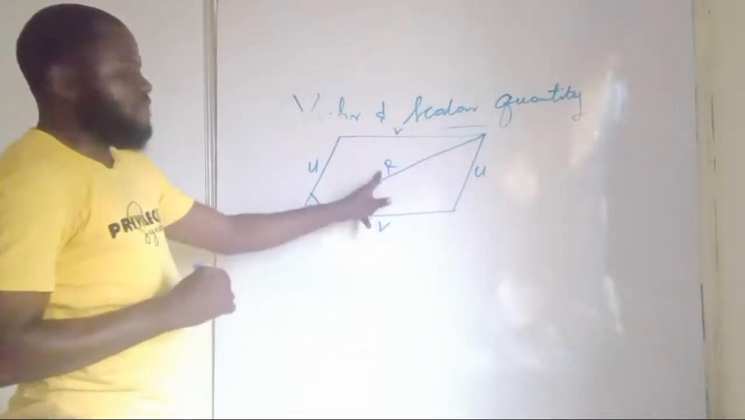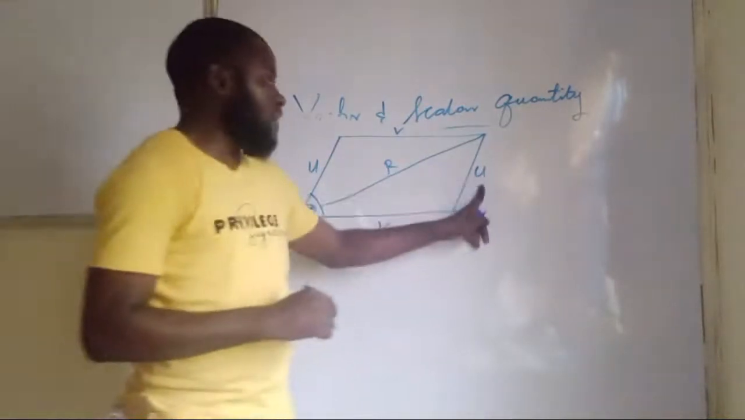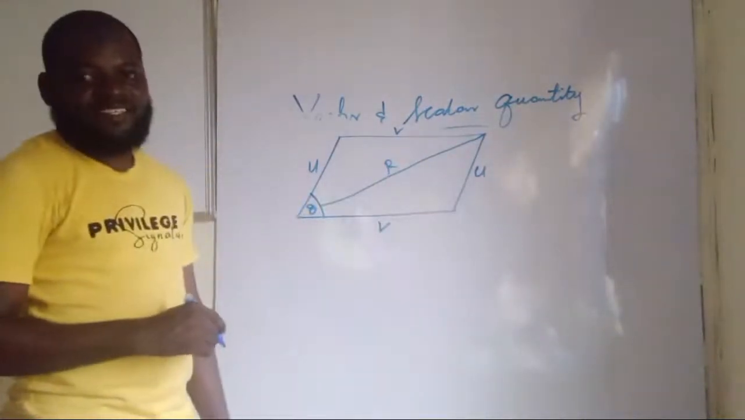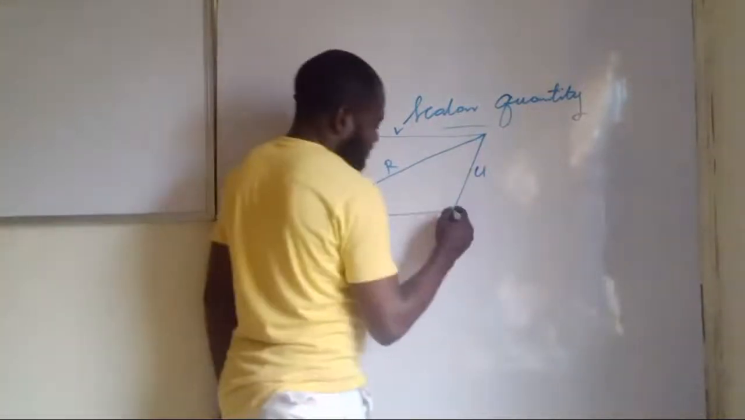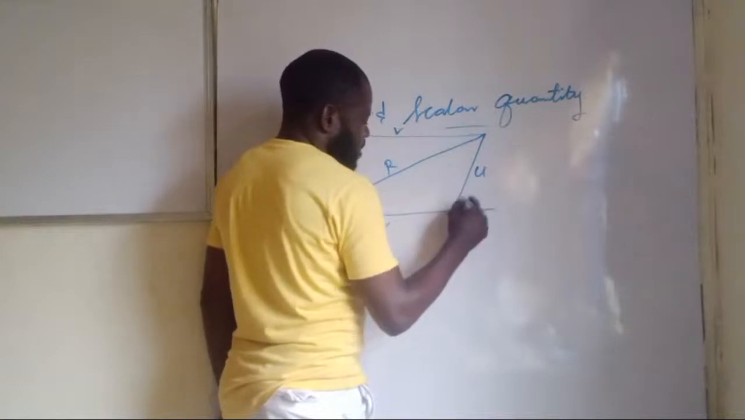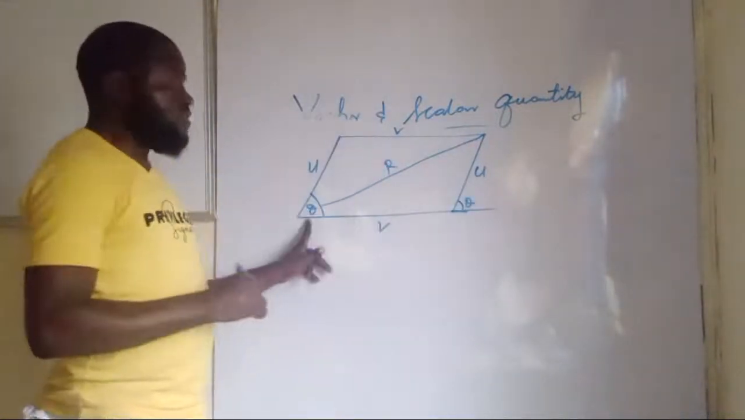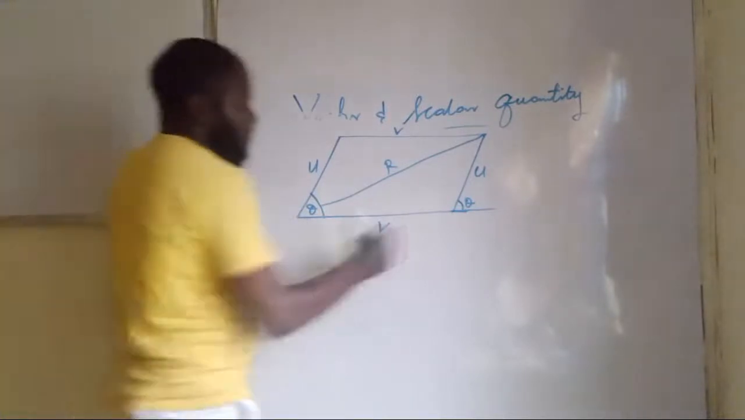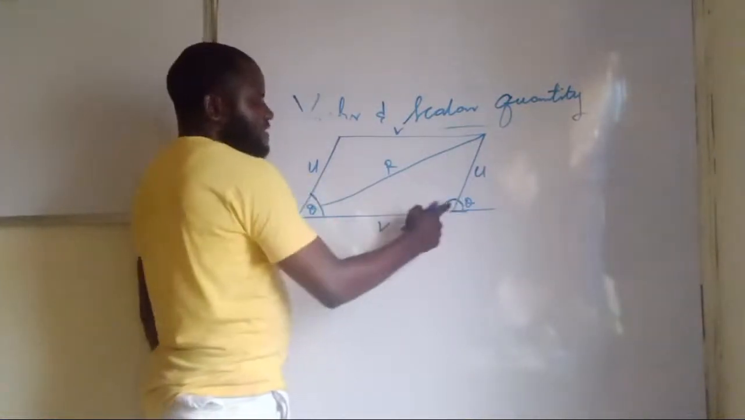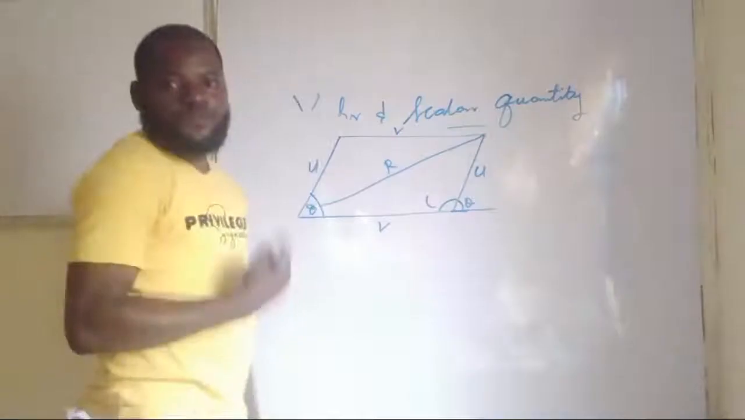So we want to determine the value of R. Already, we know the value of V and we know the value of what? U. Are you getting this now? So by extension, if I extend this line like this, the angle here is going to be theta because it is corresponding to this one. Are you getting this now? And for me to get the value of this one, since this one is adjacent to this angle, they sum up to be what?